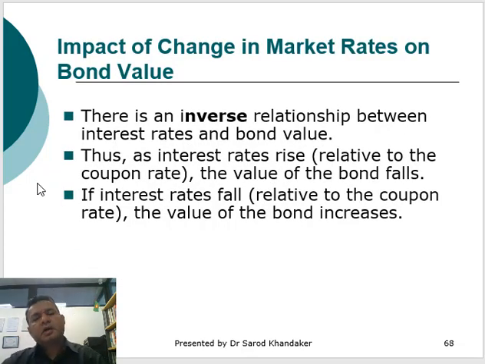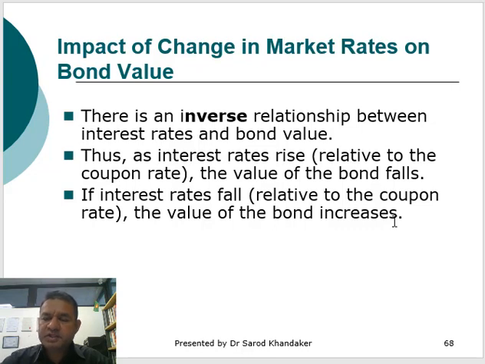Now there is some relationship with the market risk and the bond market. For example, there is an inverse relationship between the interest rate and the bond value. So if the interest rate goes up in the market, then it will have an impact on the bond price. So if the interest rate in the market goes up, the price of the bond will go down. In the same way, if the interest rate falls, the price or the value of the bond will increase. Now my question to you is, why? You need to understand why.